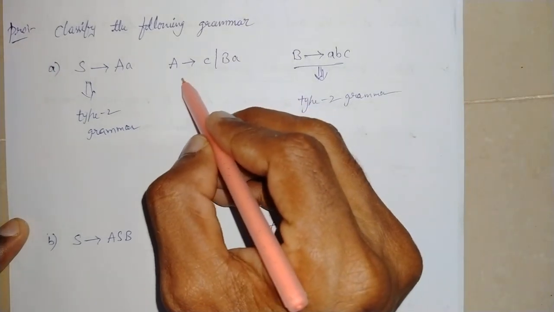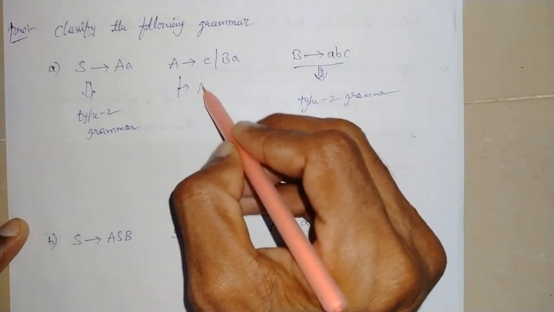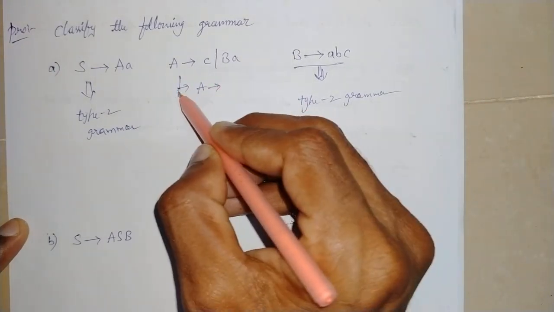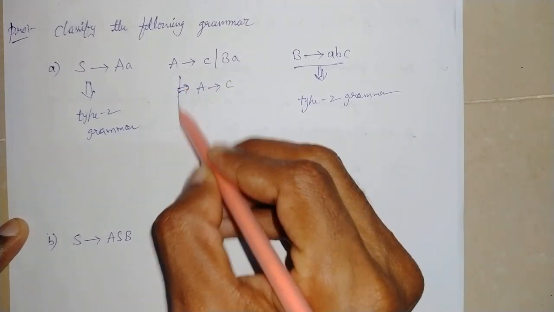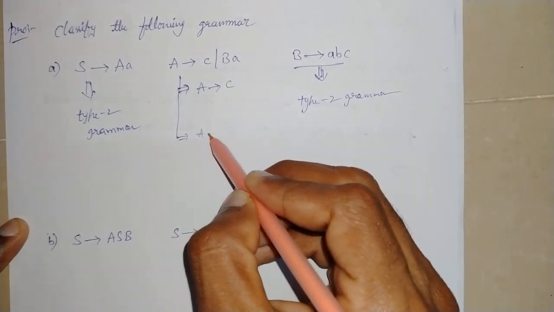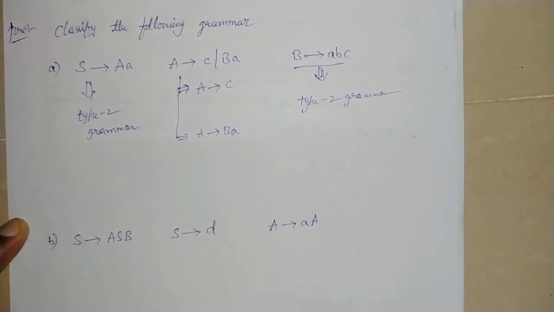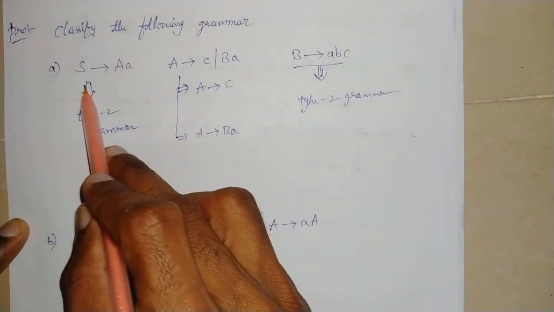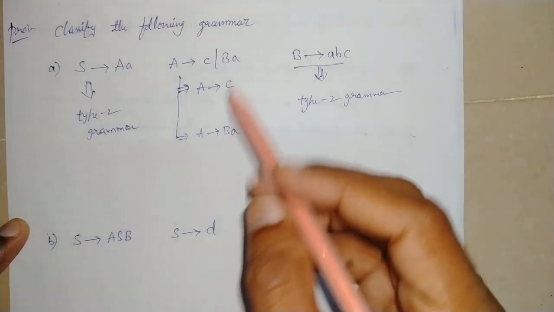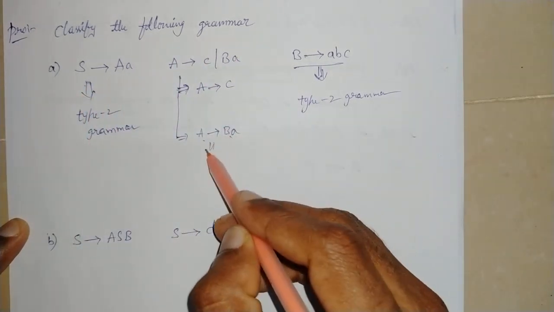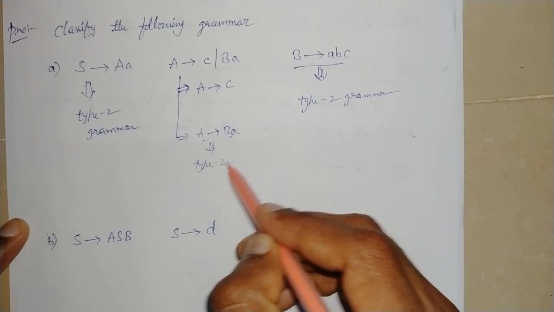Now, A replaced by c and A replaced by B, S replaced by A. Like A replaced by B is also a type 2 grammar.